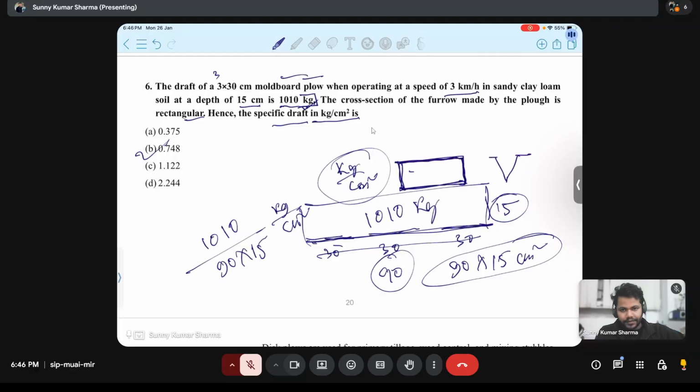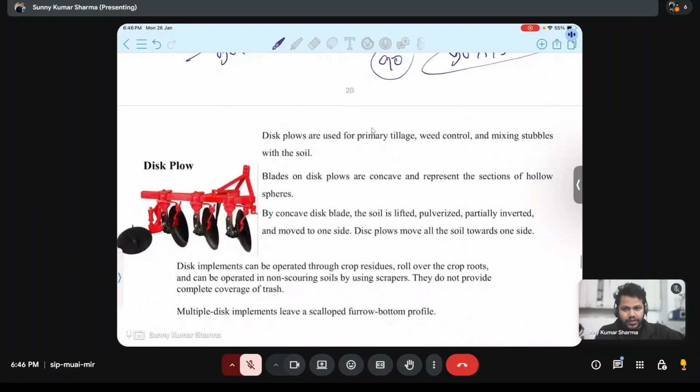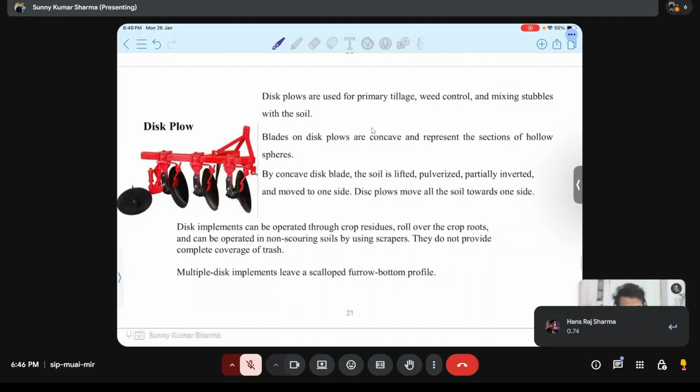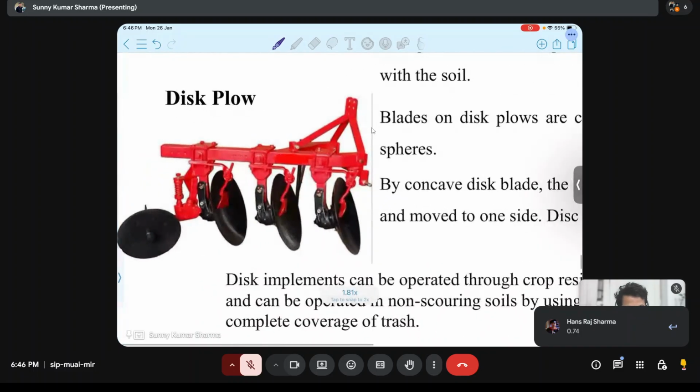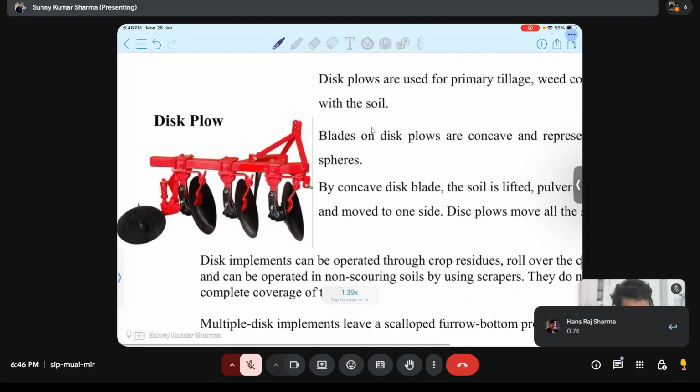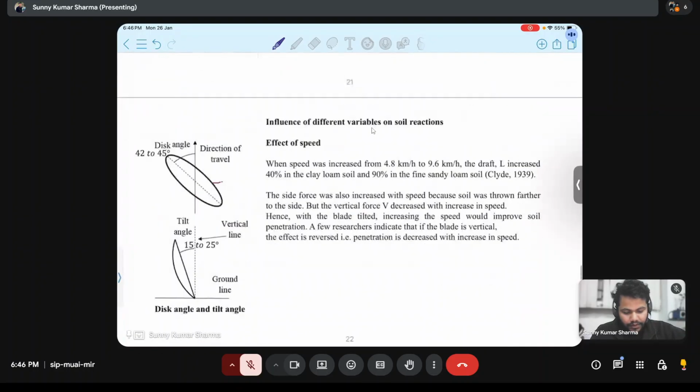Okay, the answer is B. Now this is the disc plow. We have discussed this earlier. This is the disc plow.